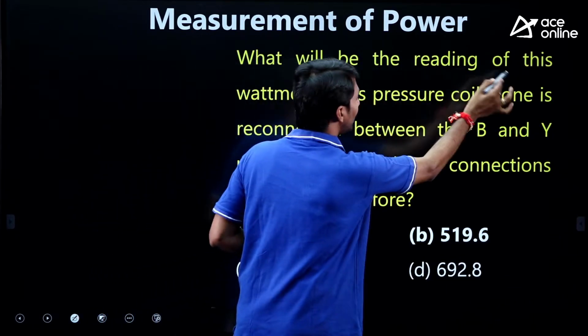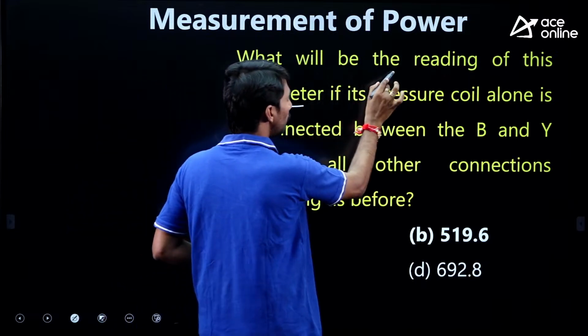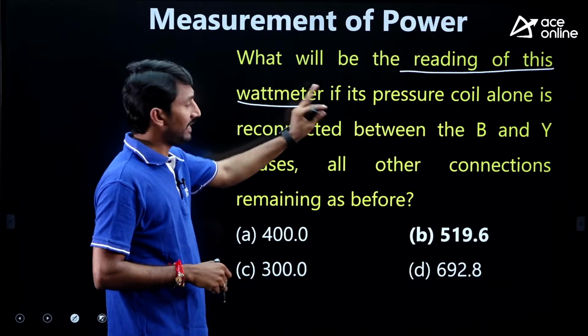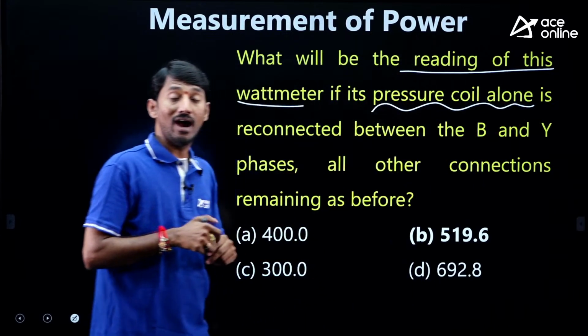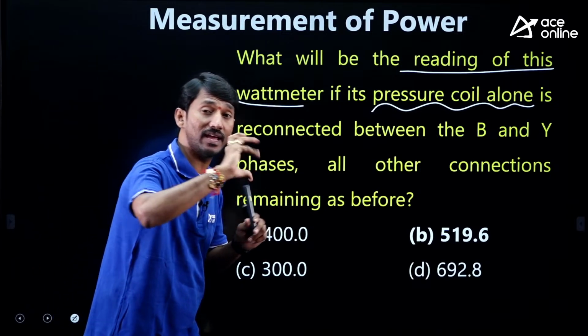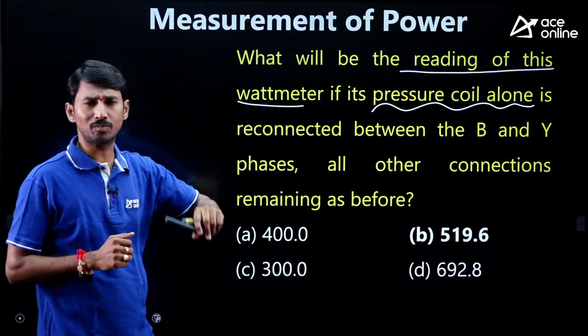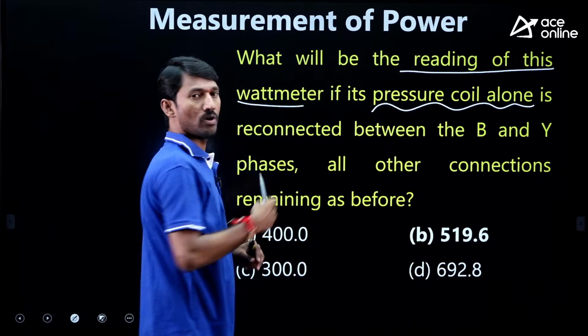What will be the reading of this wattmeter?